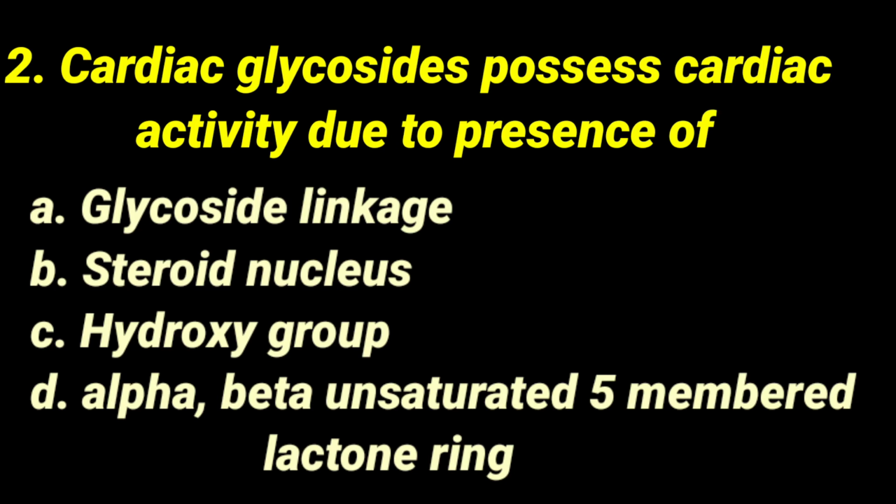Cardiac glycosides possess cardiac activity due to the presence of dash: glycoside linkage, steroid nucleus, hydroxy group, then alpha beta unsaturated 5-membered lactone ring. Four options have been mentioned. We just have to think about that.